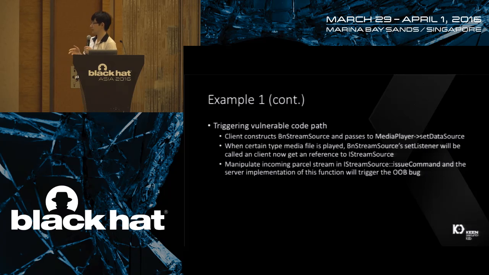With this callback in hand, we can pass the malicious Parcel data back to the IStreamSource issueCommand, and the server side of this function will interpret the malicious Parcel data and finally trigger the OOB bug.